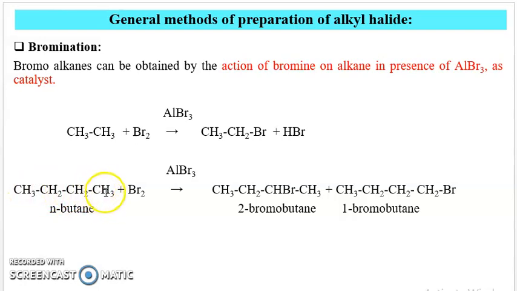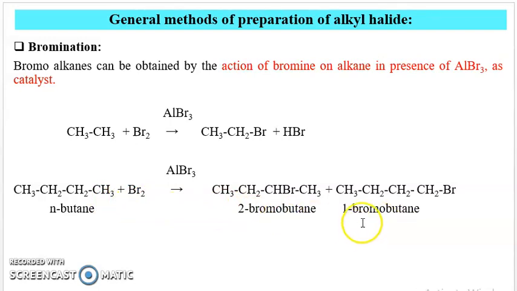First, these 6 hydrogen atoms, these 3 hydrogens and these 3 hydrogens, are attached to the primary carbon. Then these 4 hydrogens, that is these 2 and these 2 hydrogen atoms, are attached to the secondary carbon atom. Therefore, there are 2 types of hydrogen atom. Therefore, the possible products are 2, that is 2-bromobutane and 1-bromobutane.